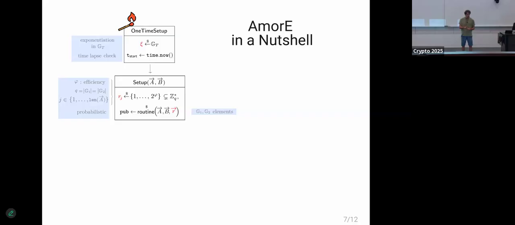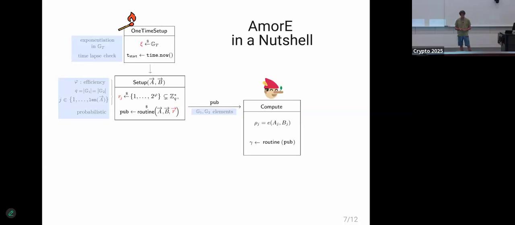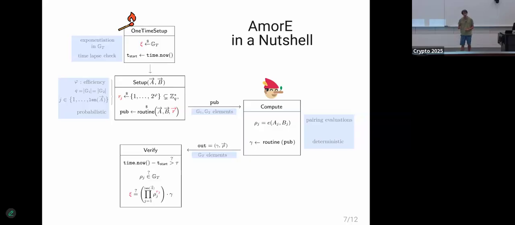So the client constructs the public view with a probabilistic routine using these pairing inputs and also these secret scalars, and sends these elements to the server. The server makes the following computations. It computes the pairing evaluations and also an element in GT. They'll be used later for the client to verify the correctness of the pairings received.